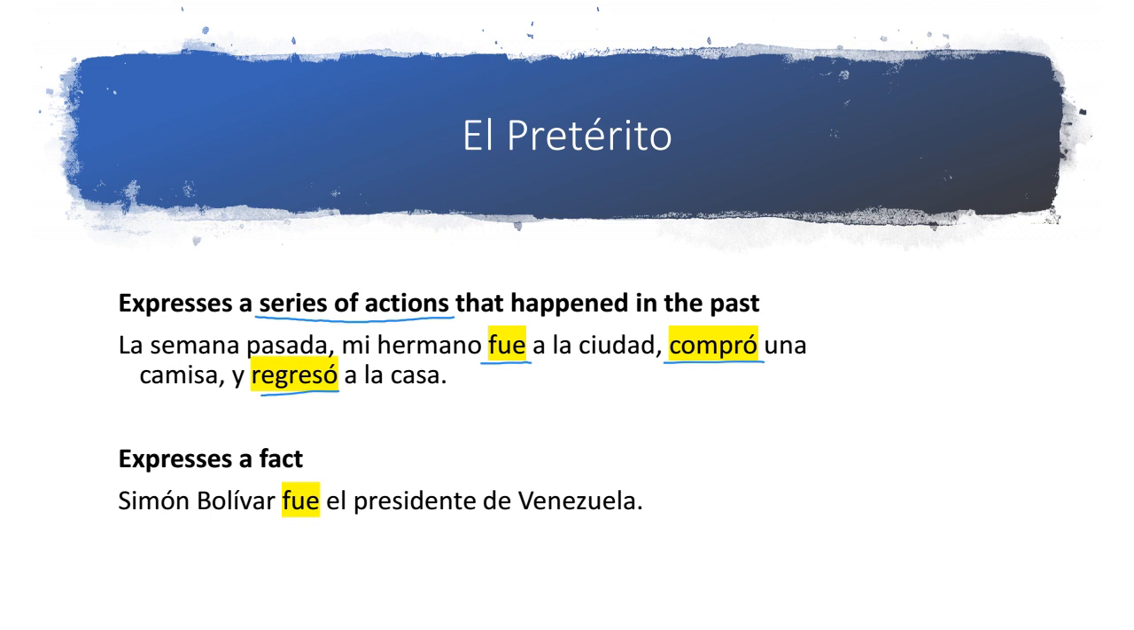El pretérito also expresses a fact. So if we want to talk about facts that are about the past, then we're going to use el pretérito. So Simón Bolívar fue el presidente de Venezuela. Simon Bolivar was the president of Venezuela. He's not the president anymore, right? And so that's why we want to use el pretérito. He was.